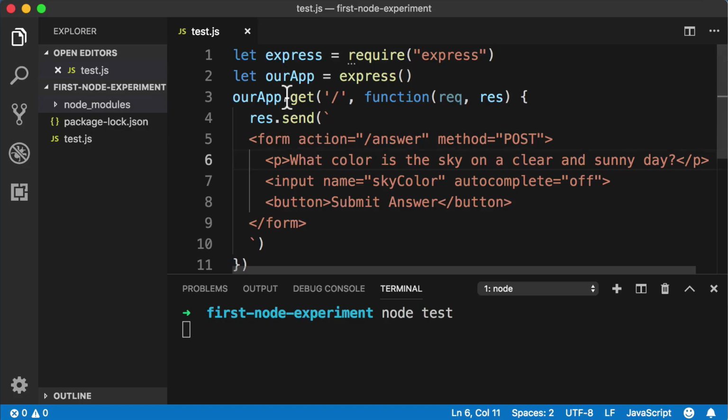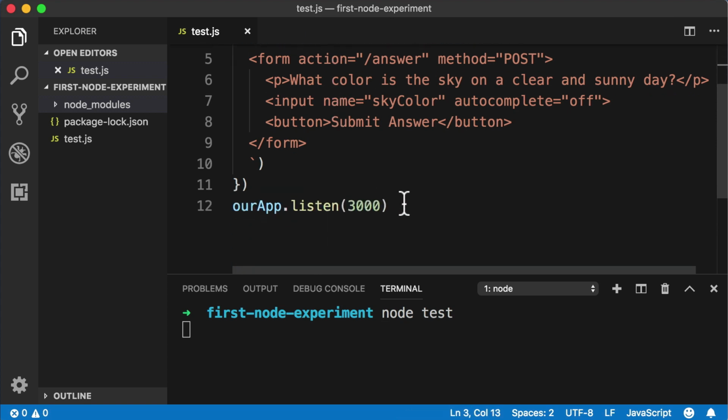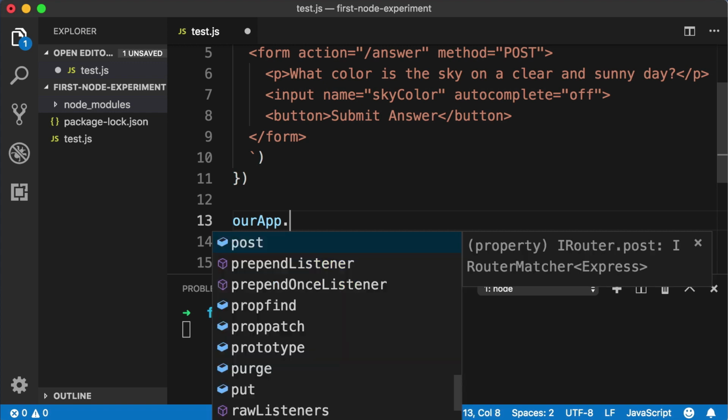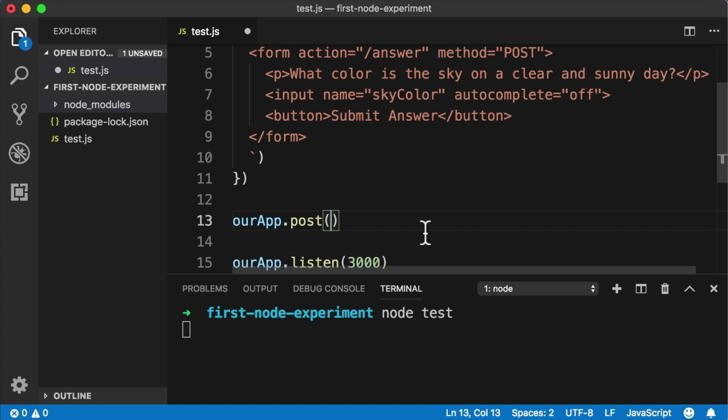Back in our code, perhaps this method named get right here is starting to make a bit more sense. We are telling our app what it should do if it receives a GET request to this URL. So let's do this. Let's scroll down to the bottom of this code and maybe right above this listen line, let's add a new line and say our app, and then instead of .get, let's say .post. So we are going to tell our app what it should do if it receives a post request to the /answer URL.